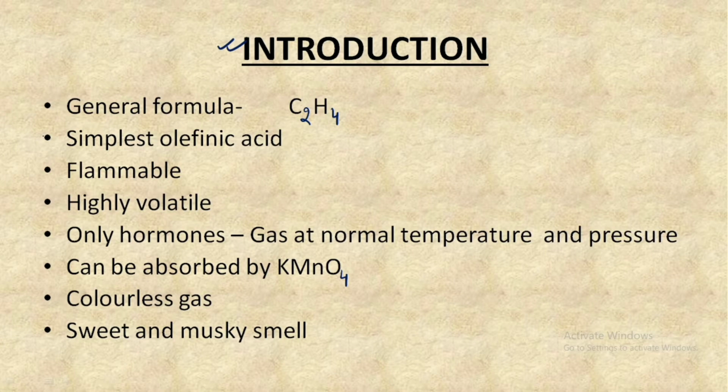In this lecture we will understand the next plant hormone, and that is ethylene. So let us have the introduction of the hormone first. The first important point is that the general formula for ethylene is C2H4. The next point is that it is the simplest olefinic acid. Make sure you remember this word.